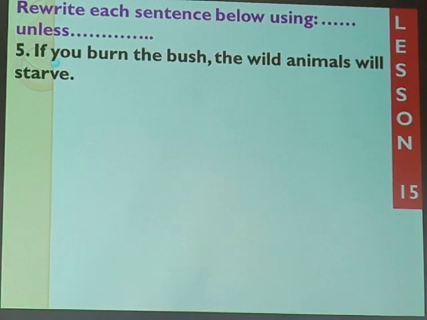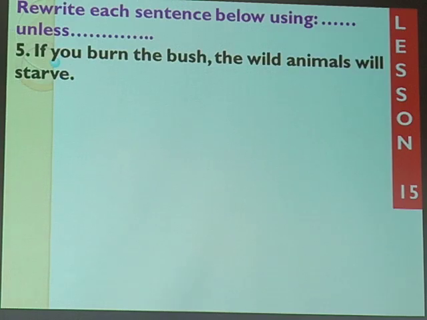And we're given this number saying, if you burn the bush, the wild animals will starve. This is very true. Animals stay in the bush and it becomes their home. So you burning the bush is destroying their home, where they sleep, where they feed, and all that. So when you burn the bush, automatically the animals will starve.